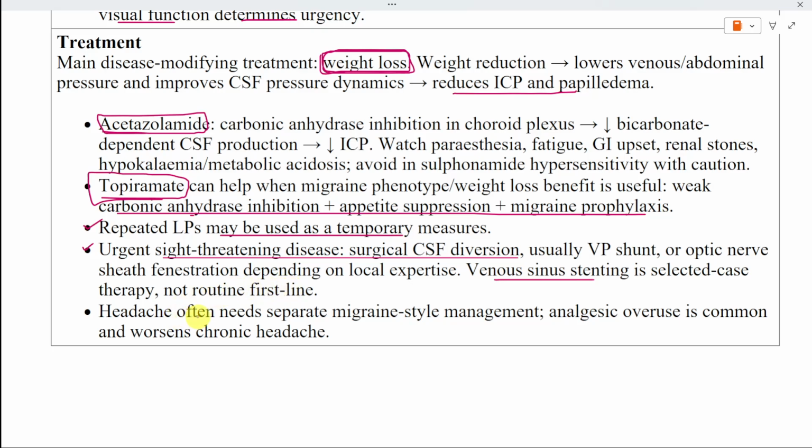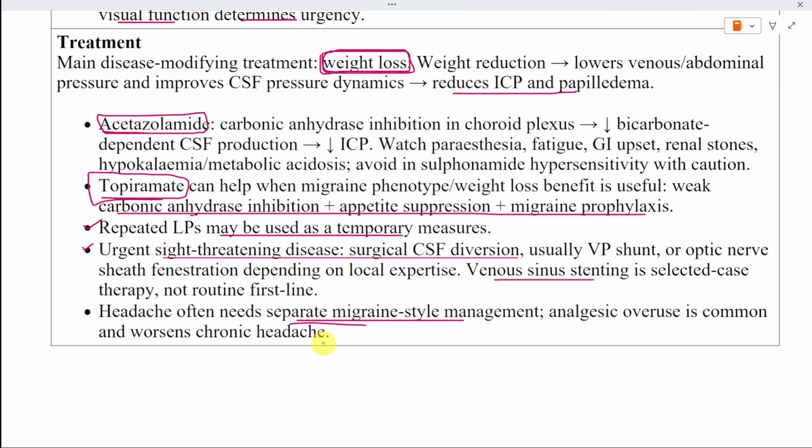Headache often requires separate treatment even when intracranial pressure is being addressed. Many patients have a migraine-like phenotype, and migraine-style preventive therapy may be required. Analgesic overuse is common and can perpetuate chronic daily headache. Do not confuse improvement in headache with protection of vision. Headache severity does not reliably reflect the degree of papilloedema or the risk of visual loss. Management decisions must therefore be guided by formal visual assessment rather than symptoms alone.